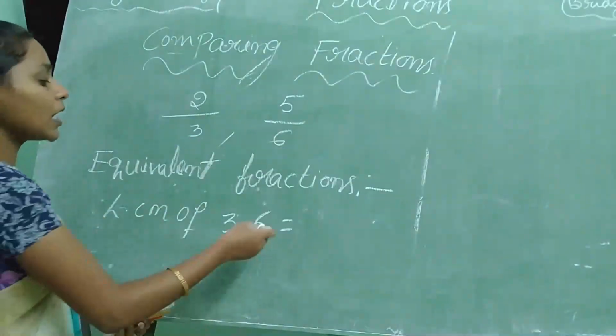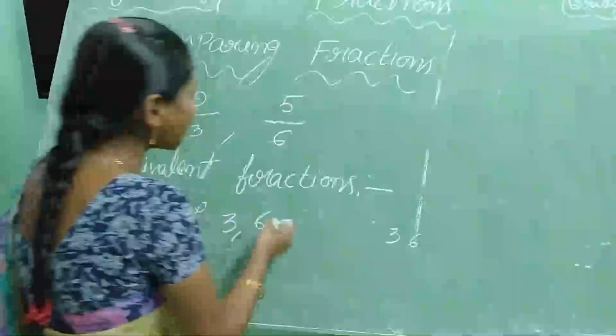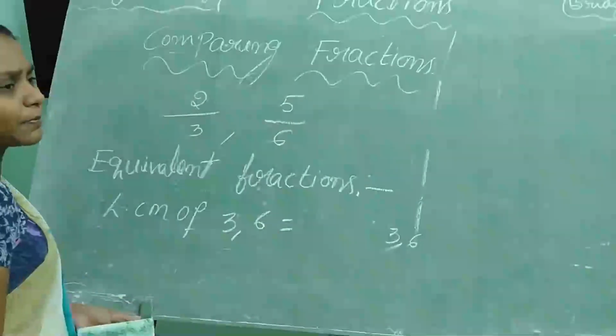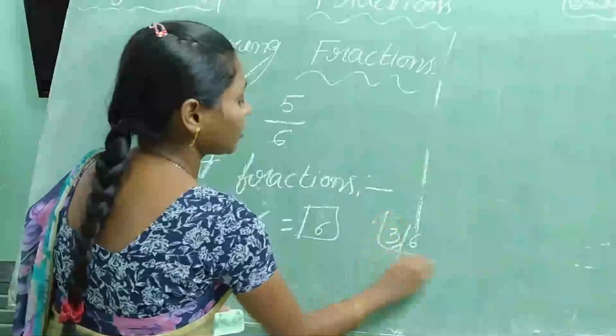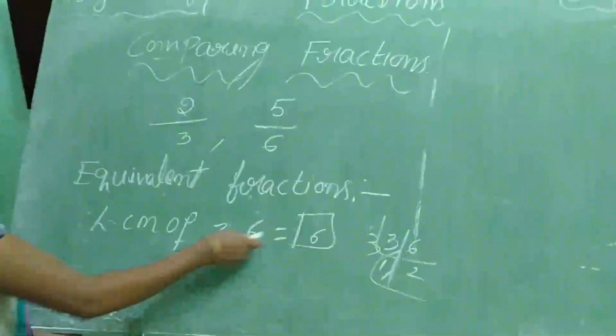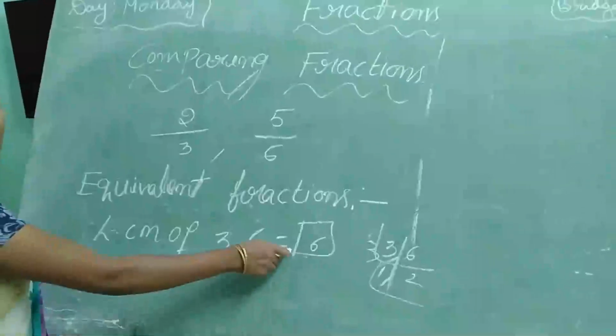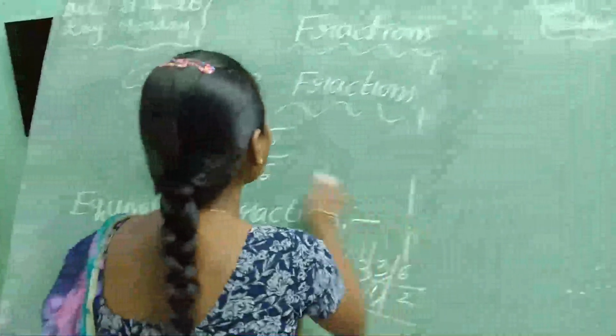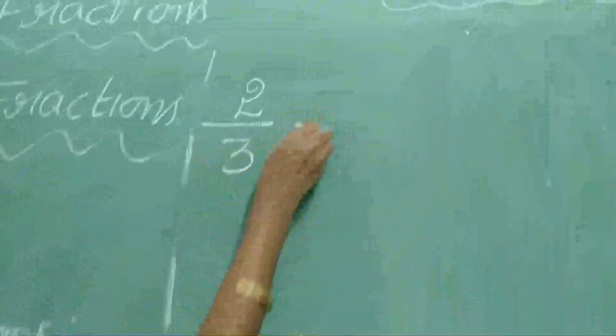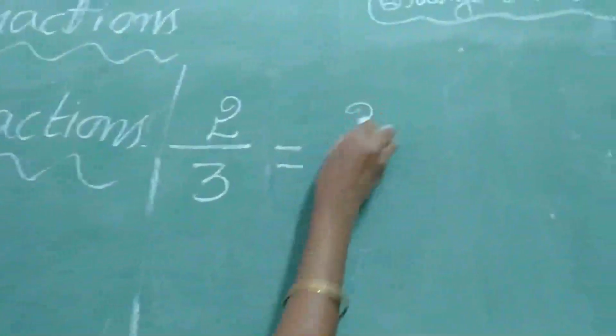Everybody knows that one? LCM, how to find LCM? What is the LCM? Without doing LCM, we can say that one. What is the LCM here? 6. Otherwise, can do like this. So what is the LCM here? 6. LCM is 6. Now what will we do? So take the first fraction, 2 by 3. Again you will write 2 by 3.